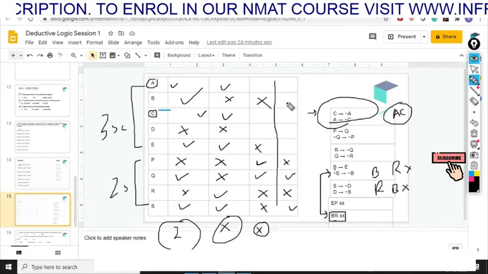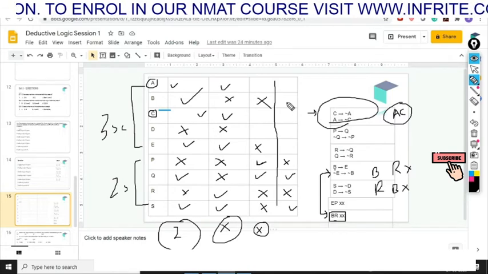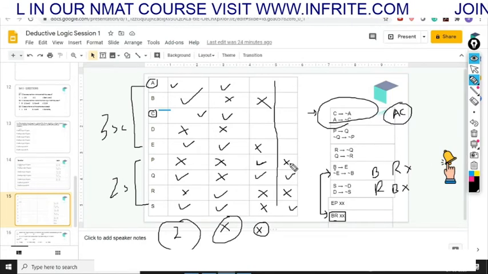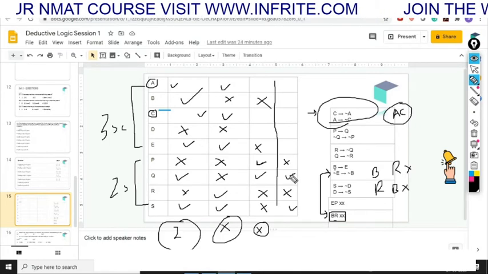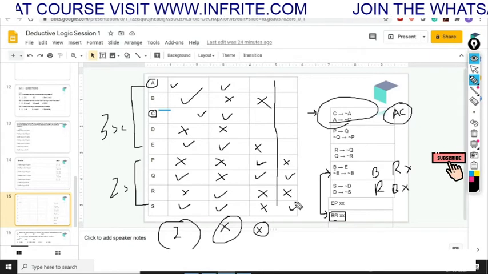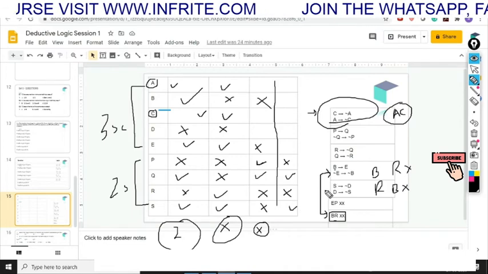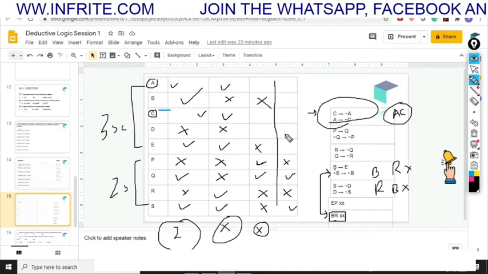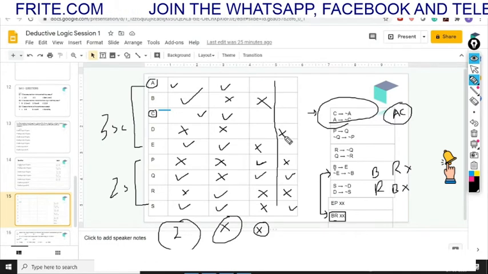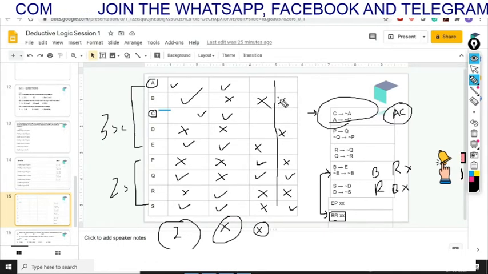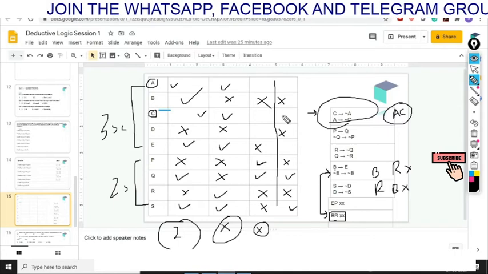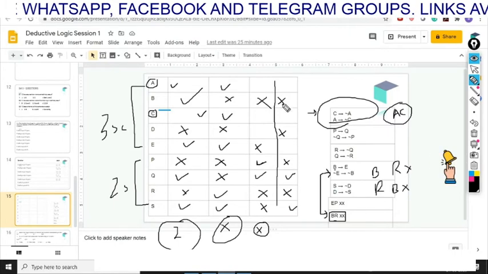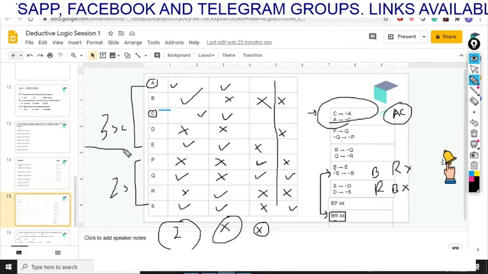Now if we move to the next subcase, which is Q and S both are selected. Now if you see the fifth case, which is if S is selected, then D cannot be selected. So we have to put a cross across D. D is already not selected. Again, you see that A, C and E are the only scientists which are left. And you have to select those three because you have to select three scientists out of the five.